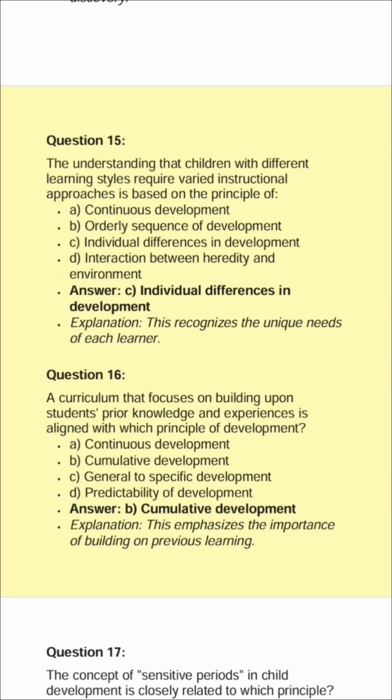Question 15. The understanding that children with different learning styles require varied instructional approaches is based on the principle of A. Continuous development. B. Orderly sequence of development. C. Individual differences in development. D. Interaction between heredity and environment. Answer: C. Individual differences in development. Explanation: this recognizes the unique needs of each learner.